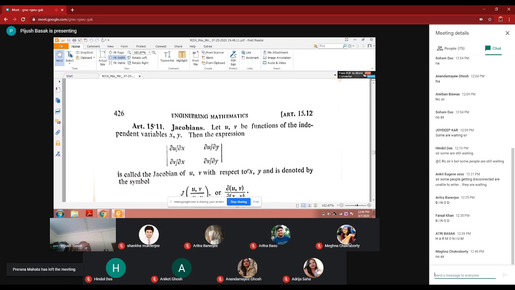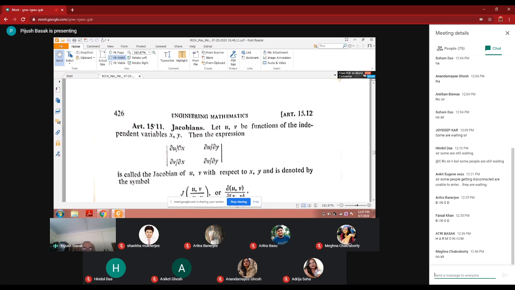Yes, Jacobian: let u and v be functions of independent variables x1, x2. Then this determinant is called Jacobian. That is, row wise you write del u, and then del v, and column wise you write x. This is a way of writing, because they will ask you what is the Jacobian of u, v for the two independent variables x, y.